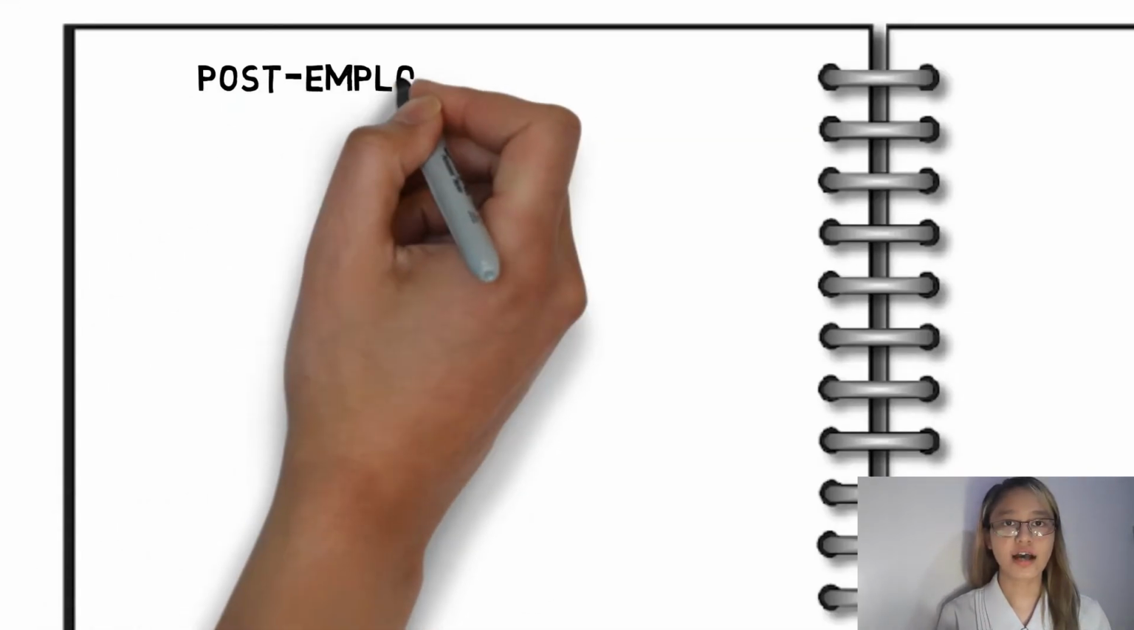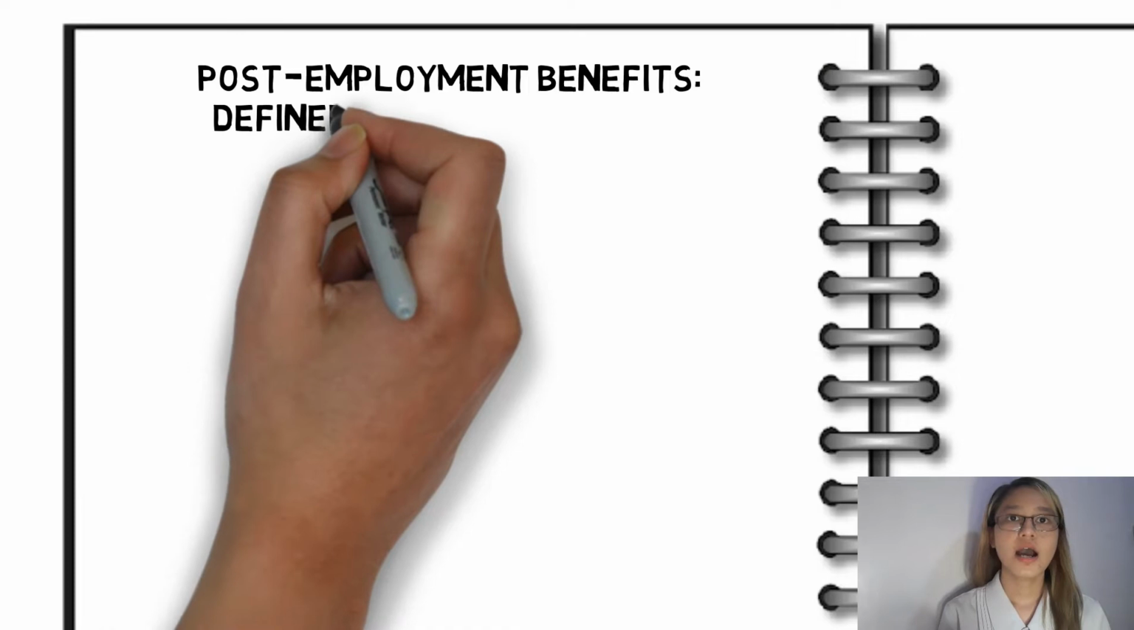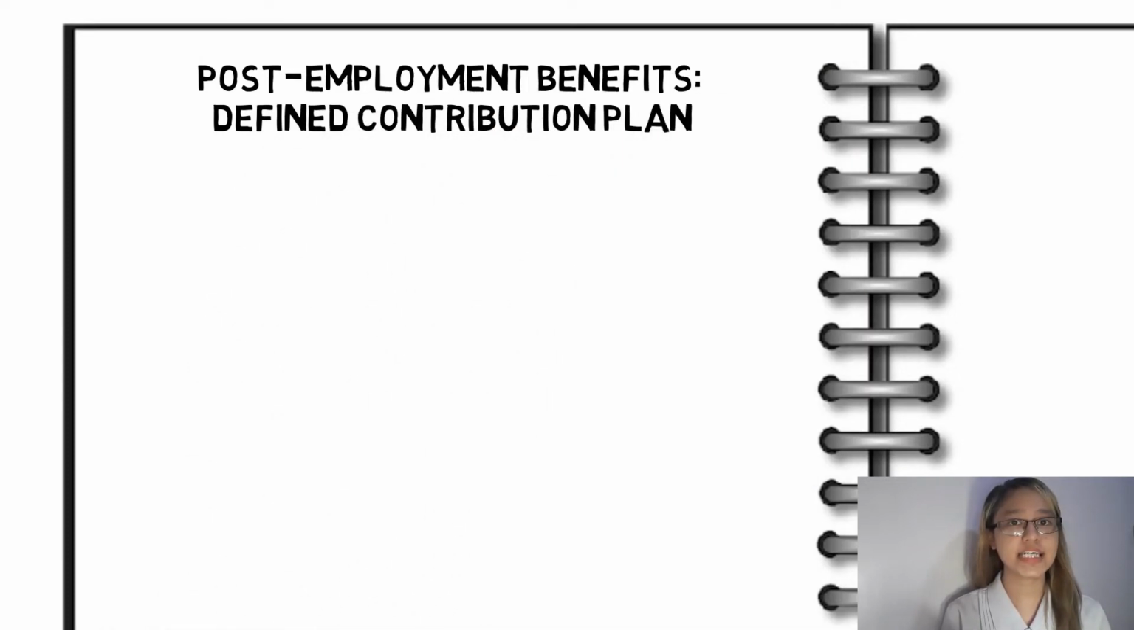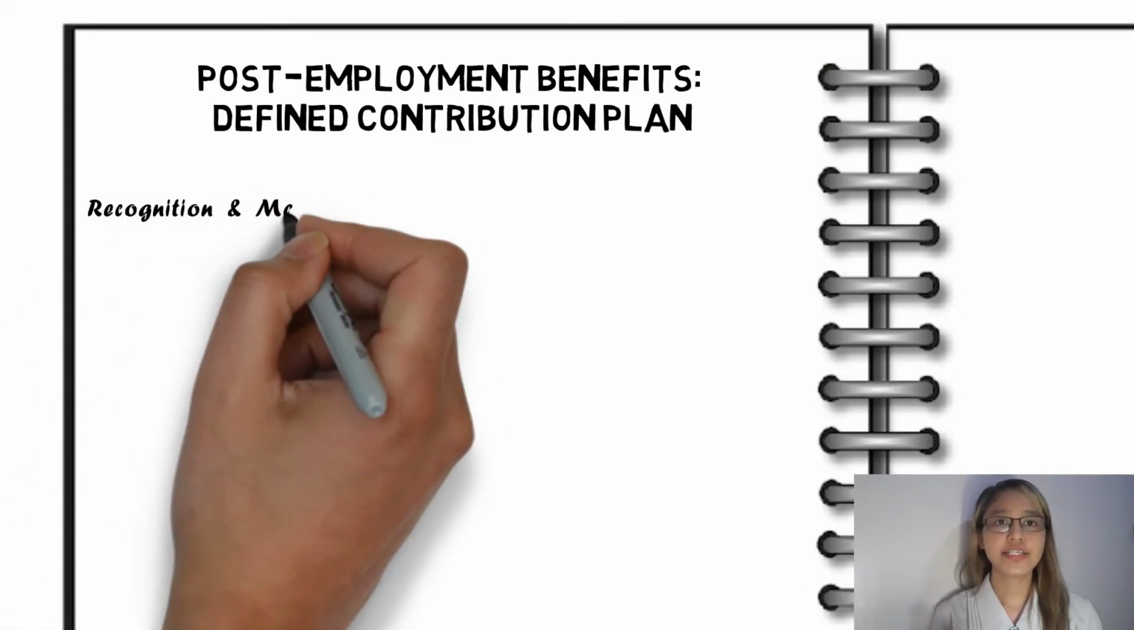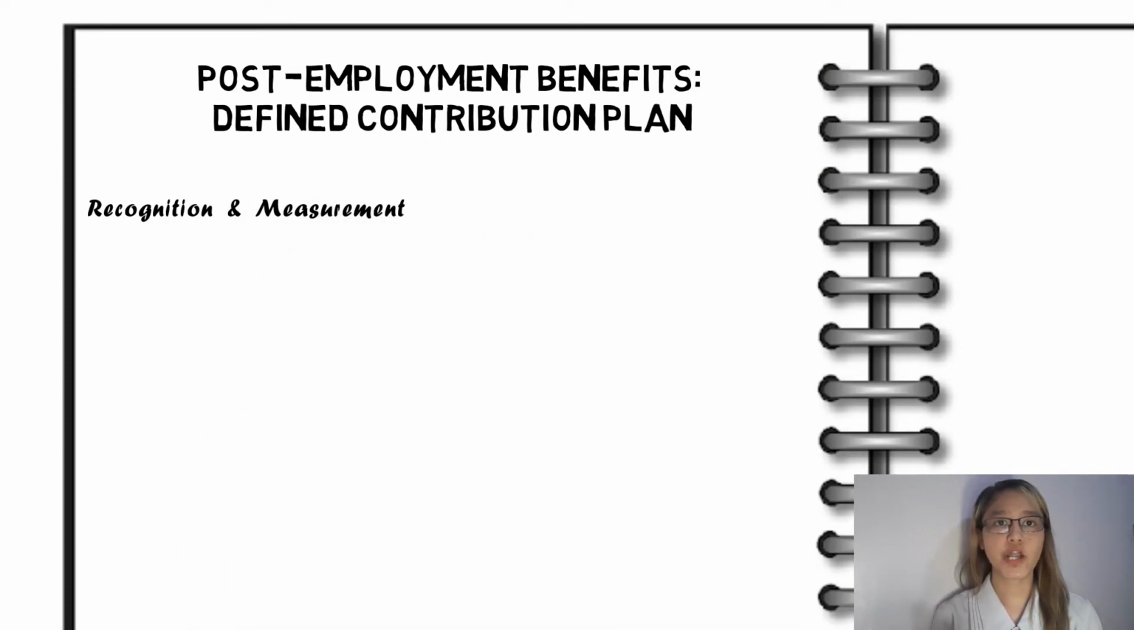Now, let us discuss post-employment benefits. Post-employment benefit plans can be either defined contribution plans or defined benefit plans. This distinction is crucial as the accounting treatment is completely different. Under the defined contribution plan, accounting is set out in IAS 19.50 to 54 and is simple in most cases. The employee benefit is recognized when an employee renders service, similarly to regular remuneration. There is no actuarial valuation or discounting involved.